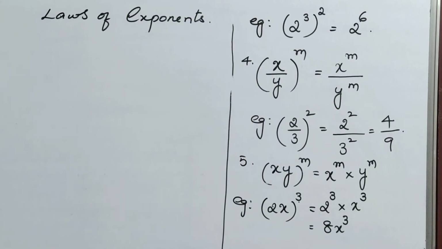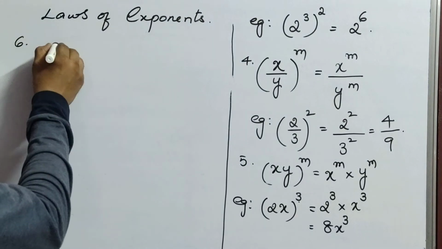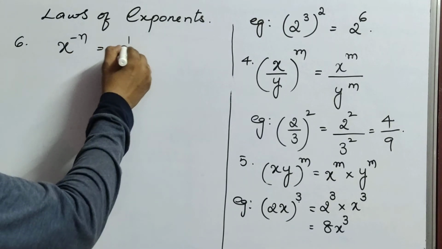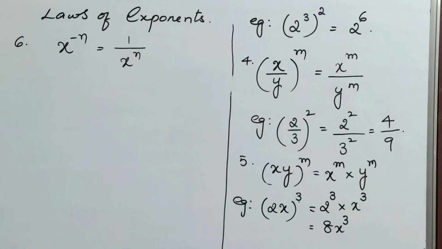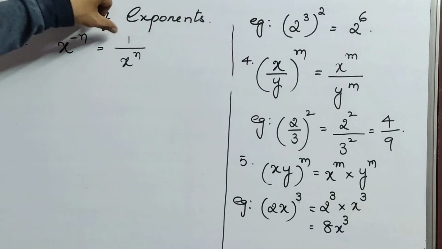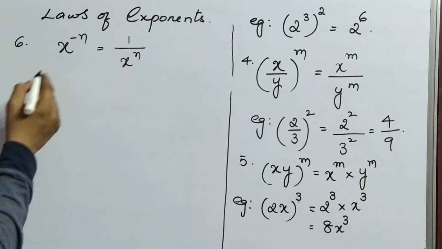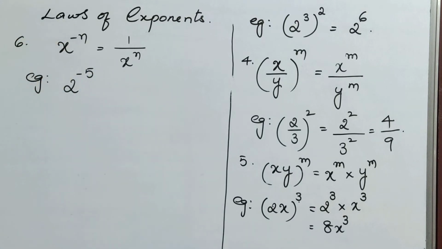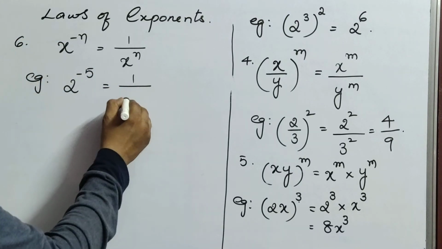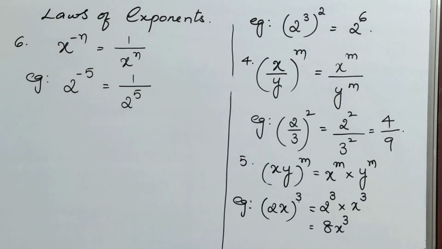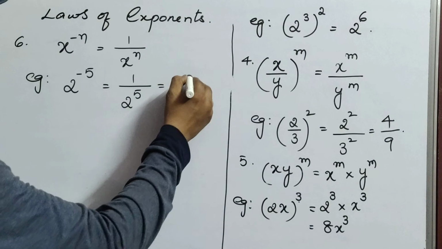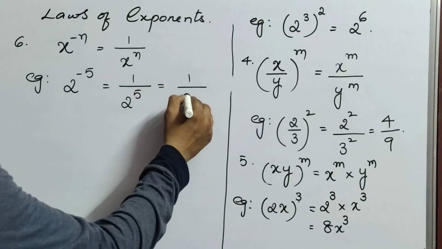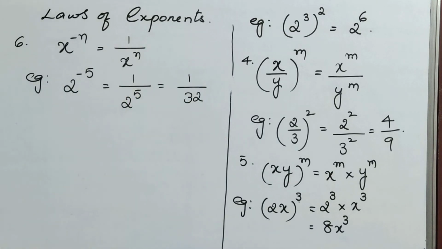Okay children, now see the sixth one here. x power minus n equals 1 by x power n. That means if a minus is there, you can write 1 by x power n. See the example here: 2 power minus 5. It can be written as 1 by 2 power 5. If you want, you can simplify this also. 1 by 2 power 5: 2 2s are 4, 4 2s are 8, 8 2s are 16, 16 2s are 32. So you can write 1 by 32.